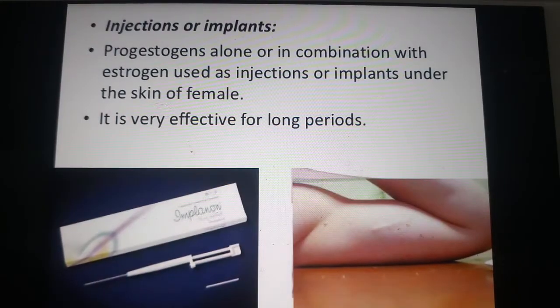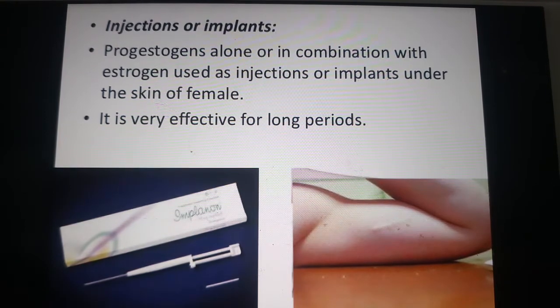Next are the injections or implants. This is another type of contraceptive method. Here progestogens alone, or in combination with estrogen, are used as injections. Implants are kept under the skin of the female only. It is very effective for a long period.